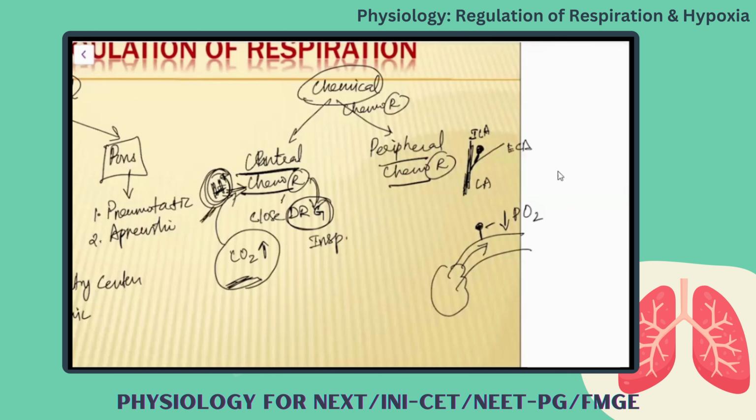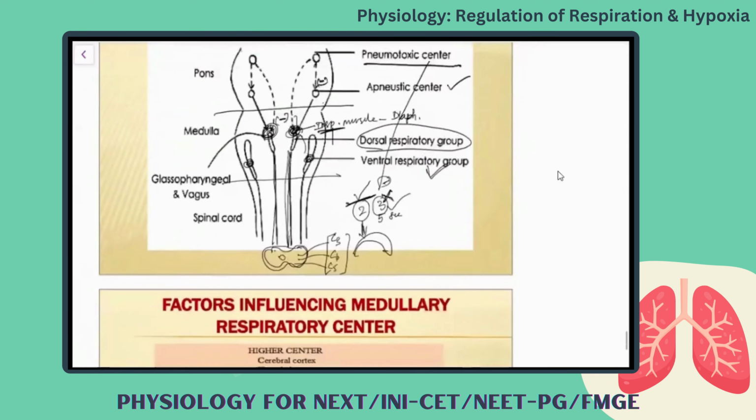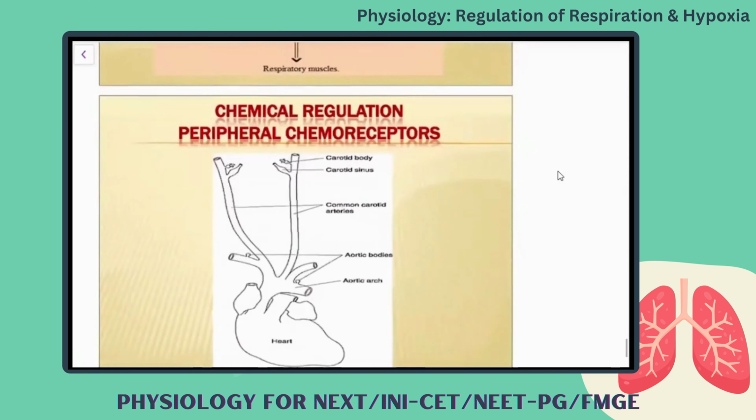H plus will not cross the blood-brain barrier. So after crossing the blood-brain barrier, the carbon dioxide is shifted into H plus, and that gives the stimulus. For peripheral chemoreceptors, a decrease in the partial pressure of oxygen, a hypoxic state, will give the signal. Okay, clear? And then a few respiratory disturbances we will see.